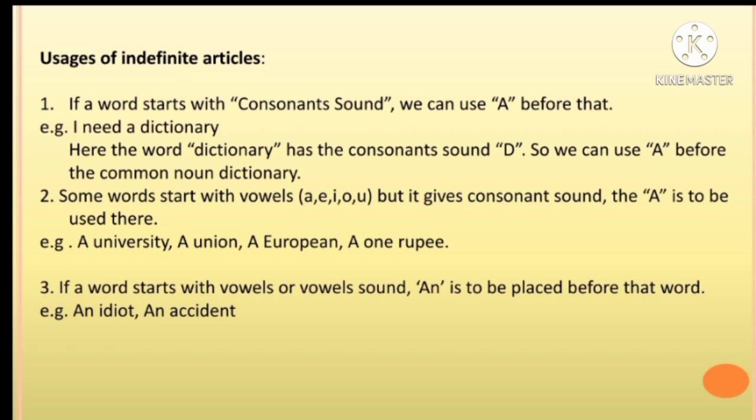Consonants means except A, E, I, O, U, all the letters are consonants. What are the consonant sounds? A consonant is a speech sound that is not a vowel. It also refers to letters of the alphabet that represent those sounds. Z, B, T, G and H are all consonants. Consonants are all the non-vowel sounds.